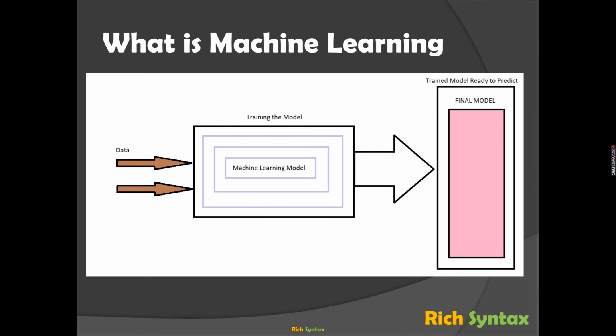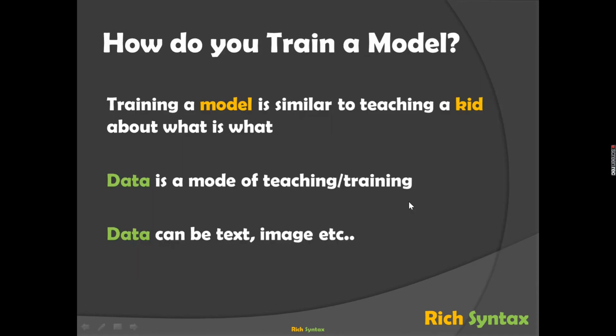Okay, so how do you train a model? Training a model is similar to teaching a person what is what. It's as simple as that to understand. So how do you teach someone what is what? You show them the data. Let's say you're trying to teach a kid what a banana looks like, what an apple looks like. So you bring an apple, you bring a banana, and tell the kid, look, this is called a banana, or this is called an apple.